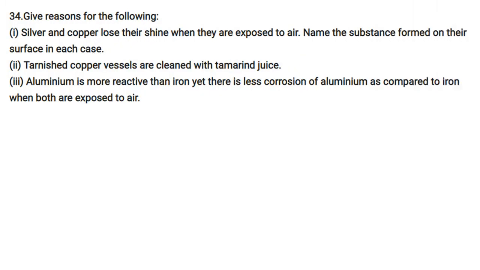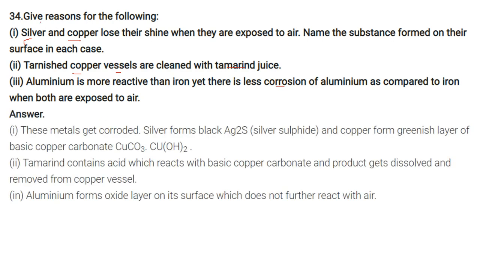Give reasons for the following. Silver and copper lose their shine when they are exposed to air. Name the substance formed on their surface in each case. Tarnished copper vessels are cleaned with tamarind juice. Aluminium is more reactive than iron, yet there is less corrosion of aluminium as compared to iron when both are exposed to air. Now first, these metals get corroded.